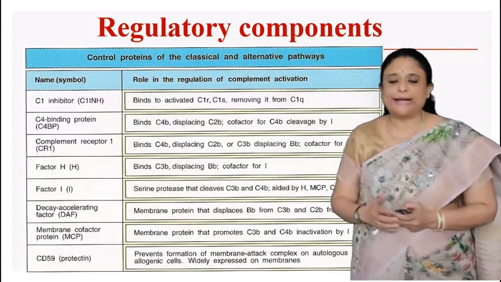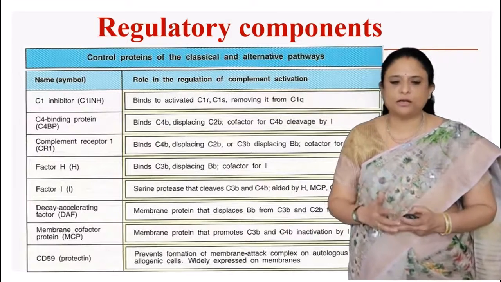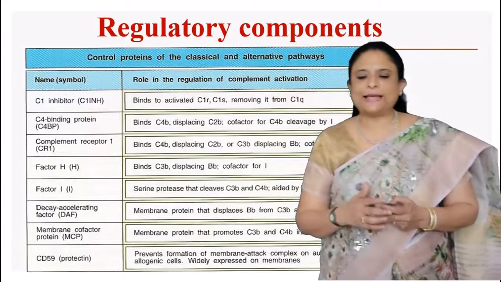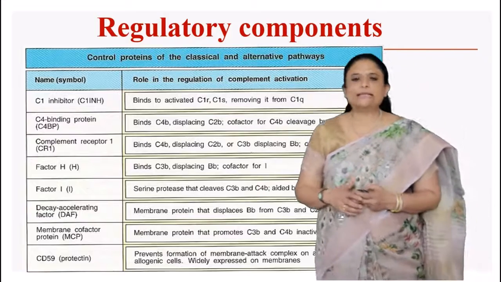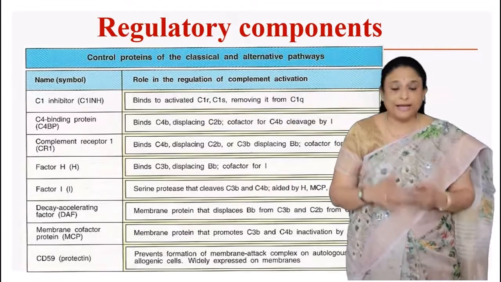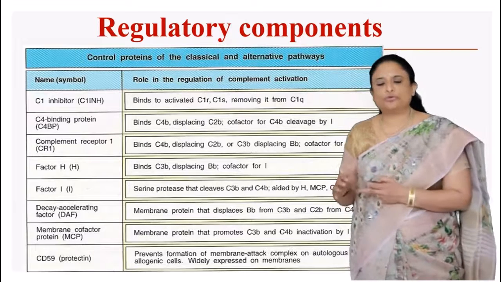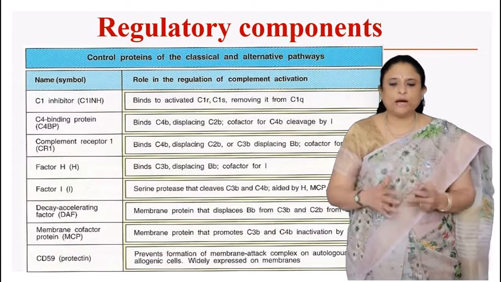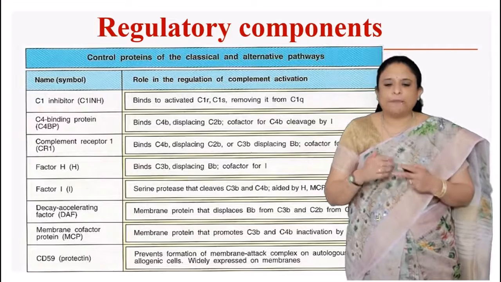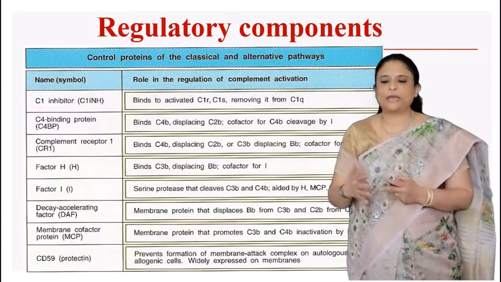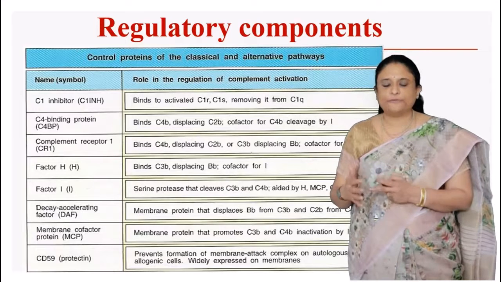Then we have complement receptor 1, called CR1, which binds to C4b, displacing C2a and C3b. Then we have factor H, which mostly binds to C3b, displacing the cofactor. Then we have factor I, which is a serine protease that cleaves C3b and C4b.